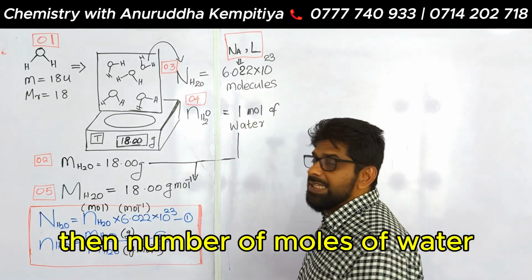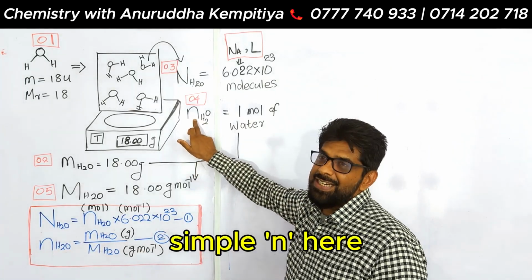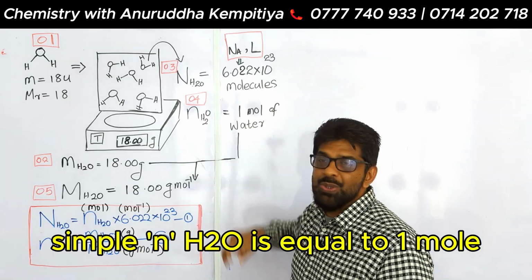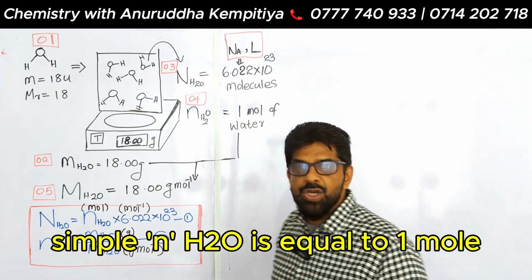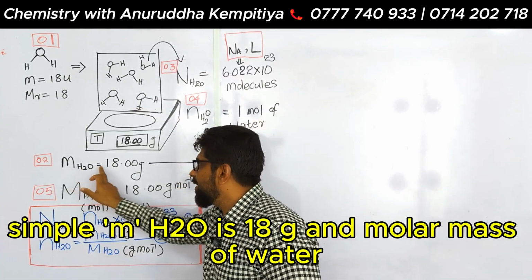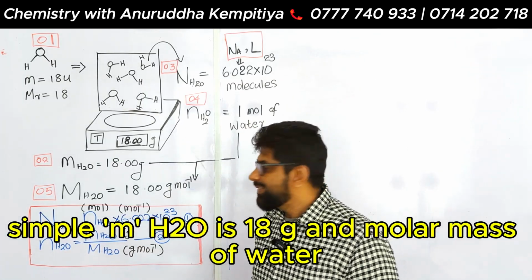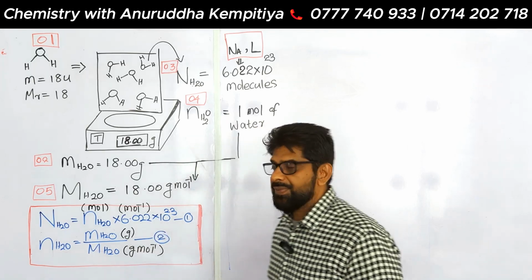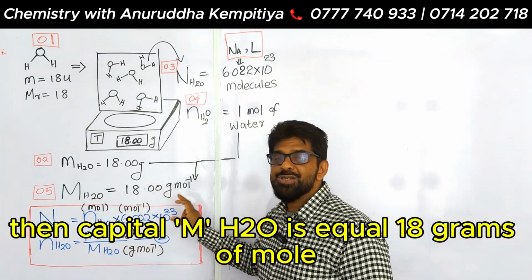Right, capital N. Then the number of moles of water, simple n. Here n of H2O is equal to 1 mole. Then the mass of water, simple m. Here m of H2O is 18 grams, and the molar mass of water, that is capital M. Then capital M of H2O is equal to 18 grams per mole.